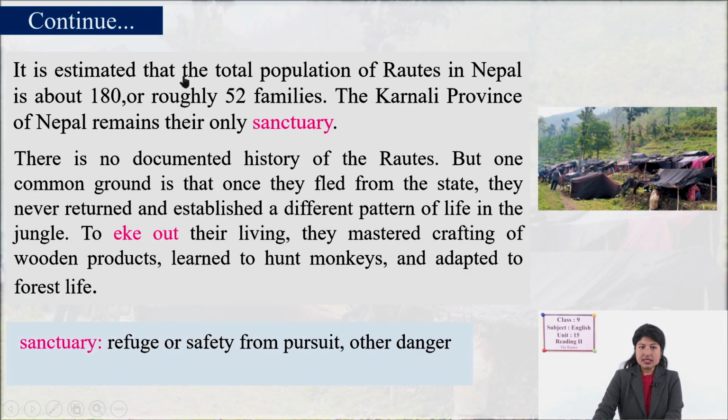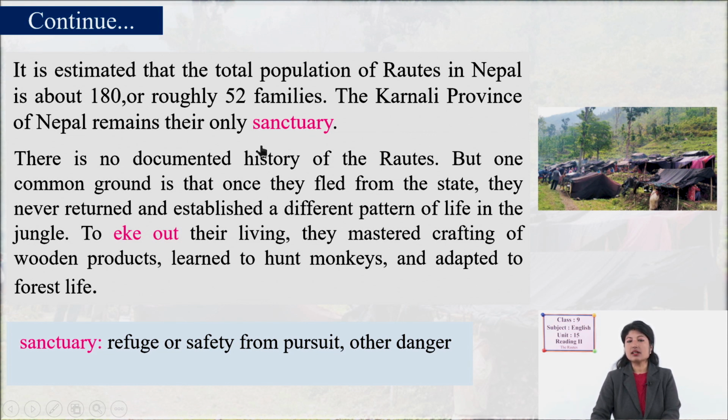Next, it is estimated that the total population of Rautes in Nepal is about 180, or roughly 52 families. Only 180 people and 52 families are there approximately. The Karnali province of Nepal remains their only sanctuary.